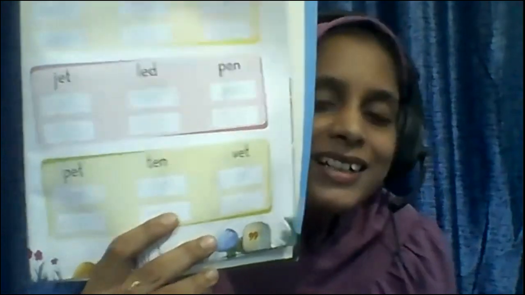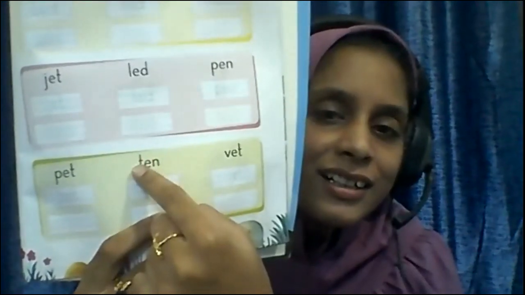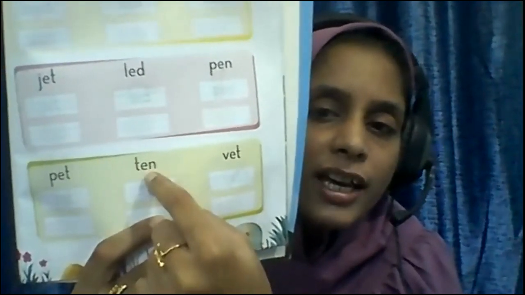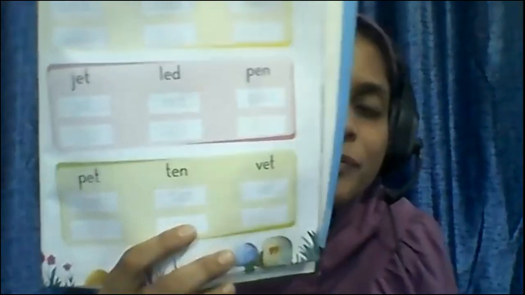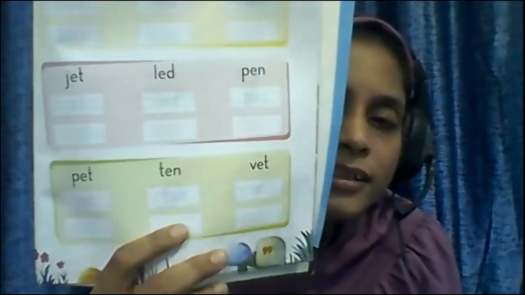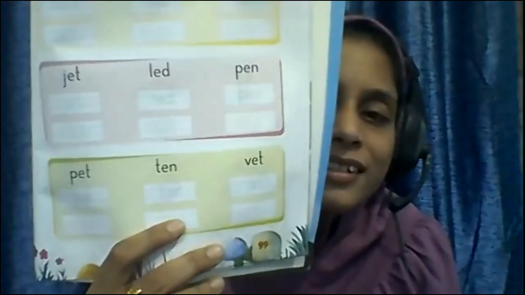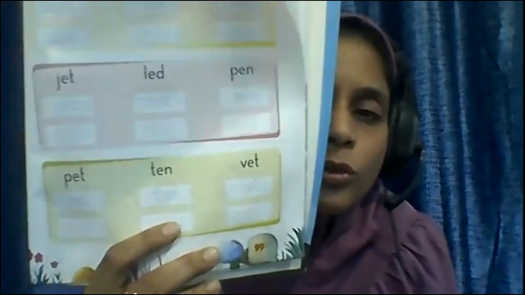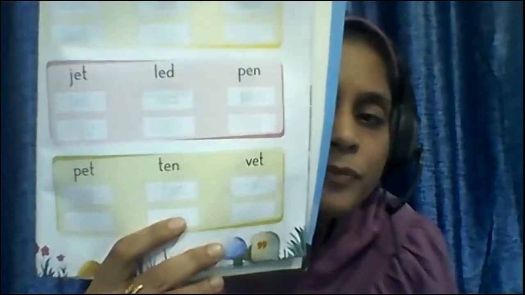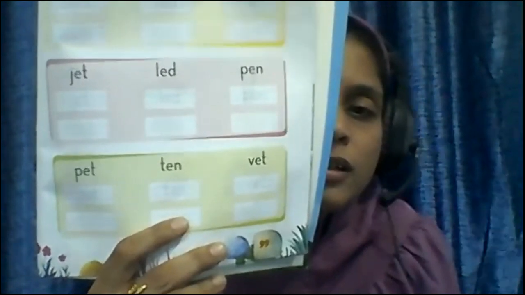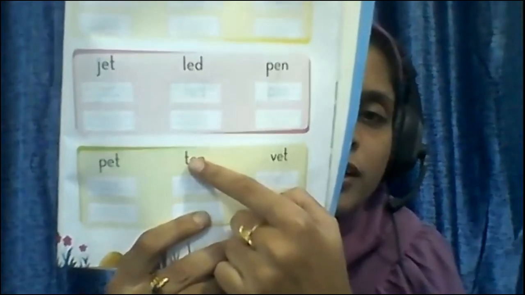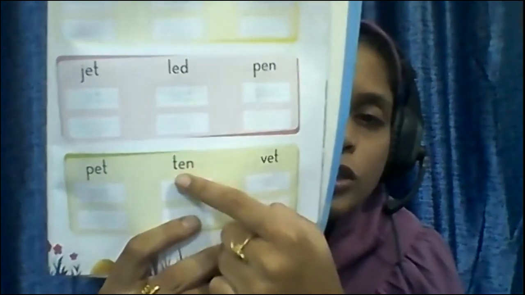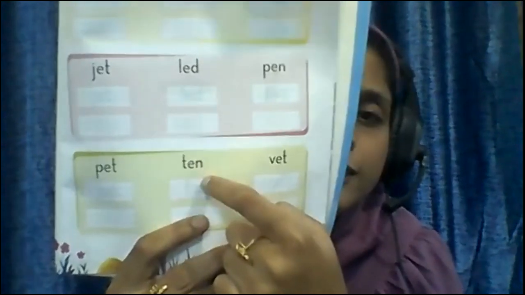Then the next one is T, E, N. Ta, eh, n, ten. Yes, Parishi, you can go. T says ta, E says eh, and N says na. So ta, eh, n, ten.